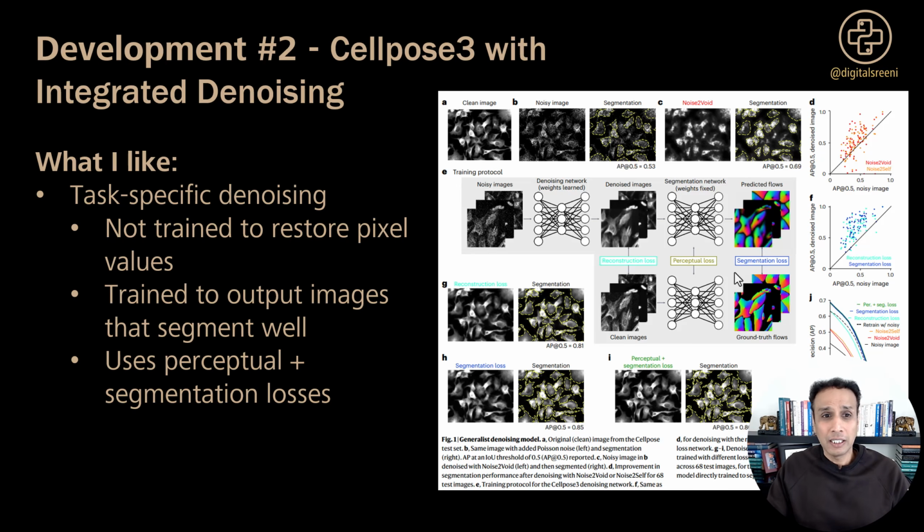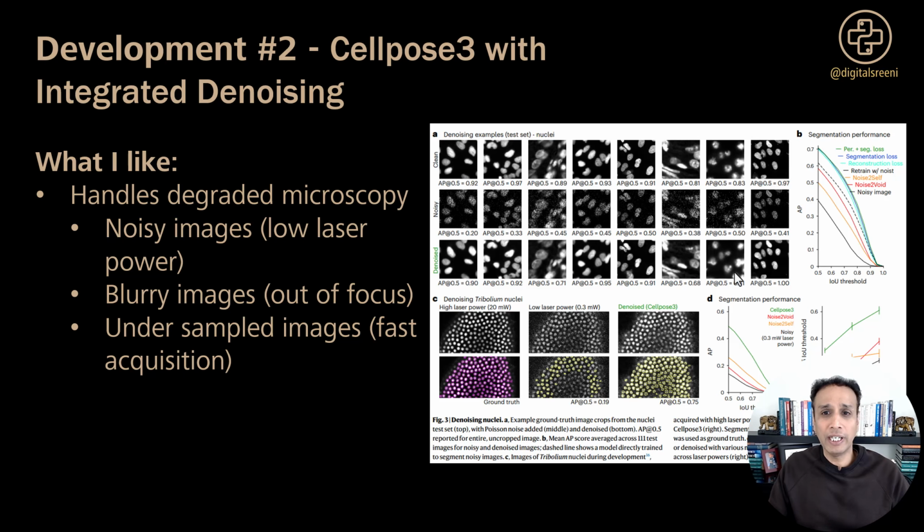Okay, and it also handles 3 types of degraded microscopy images. In fact, they're addressing all the challenges in microscopy here, right? I mean, noisy images from low laser power, blurry images from obviously your out of focus acquisition, and undersampled images from, let's say, faster acquisitions. And these examples show nuclei at different laser powers, high power on the top right here, low power in the middle, and Cellpose 3 denoised on the bottom. And the performance curves also show that it consistently outperforms other denoising methods.